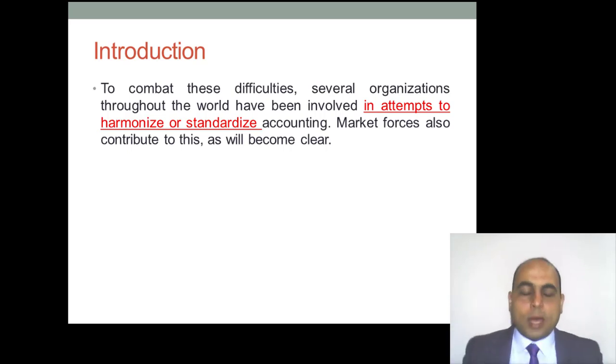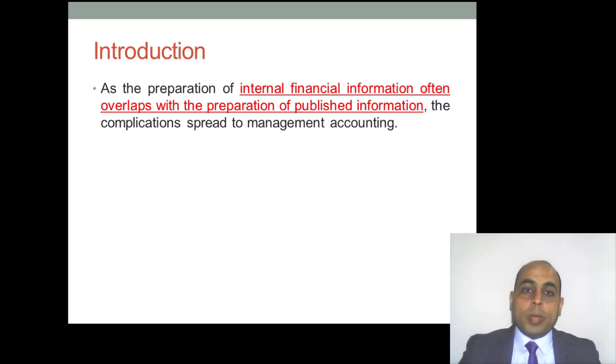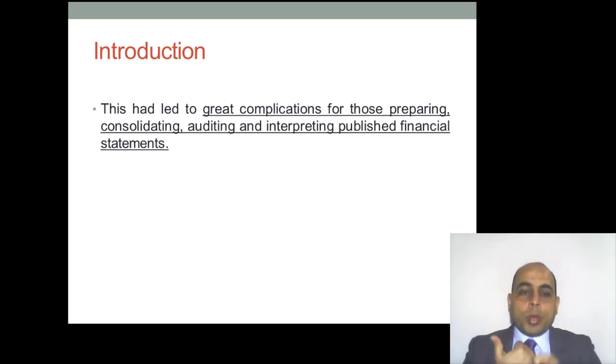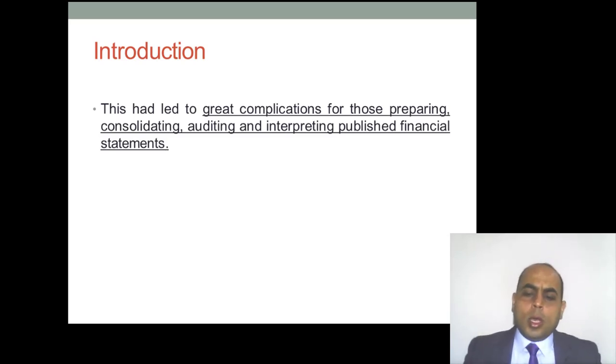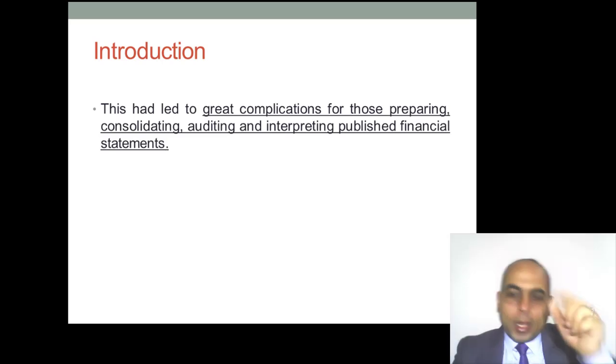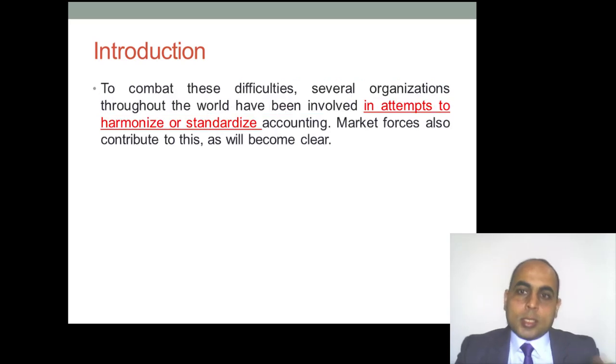For these reasons we have discussed, what do we have to do? This is the question of this chapter. What do we have to do because of the great complication for those preparing, consolidating, auditing, and interpreting published financial statements? In your opinion, what do we have to do? Take a minute to think about this point before I move forward. Let us discuss. Right now we have to prepare consolidated financial statements. Still we have great complications when we prepare them because of the reasons that we have discussed.